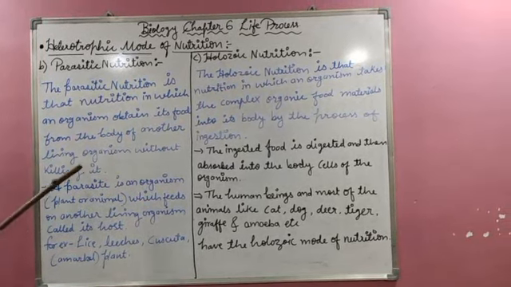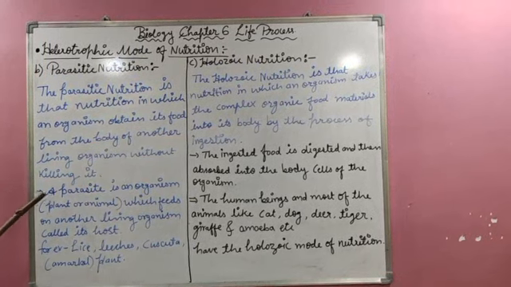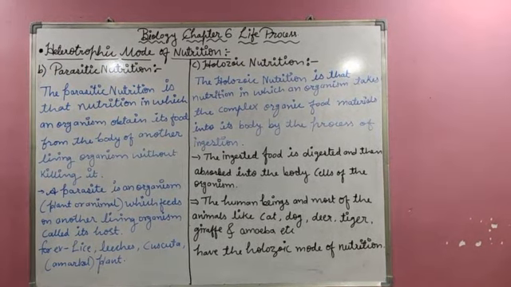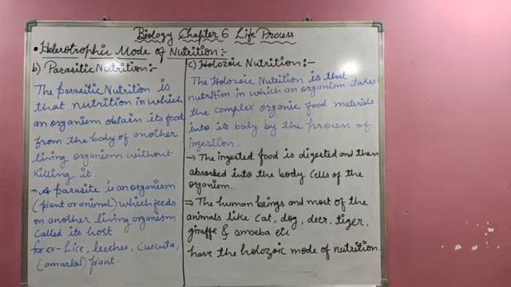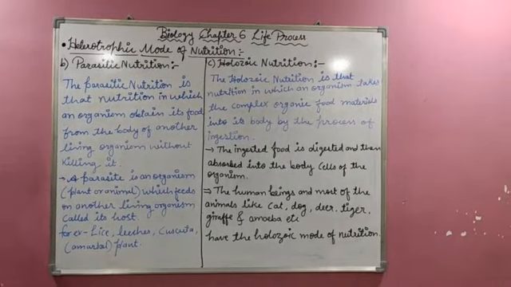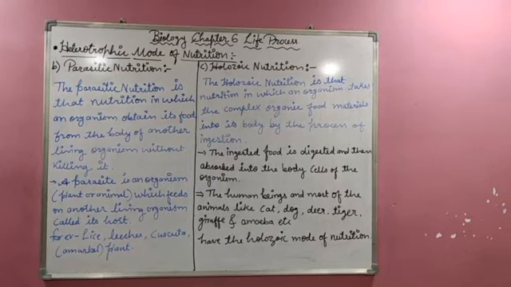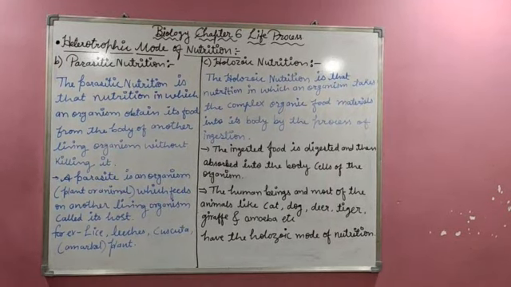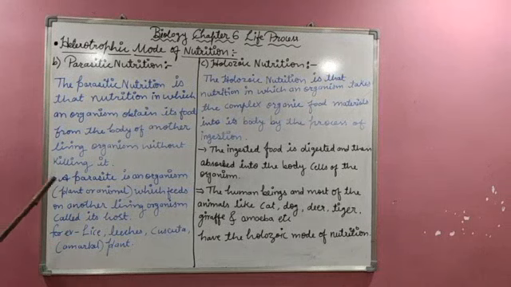Now let's see parasitic nutrition. It is that nutrition in which an organism obtains its food from the body of another living organism without killing it. Here, students, parasitic nutrition means the organism obtains its food from living organisms without killing them. If we see an example, it will become clearer.